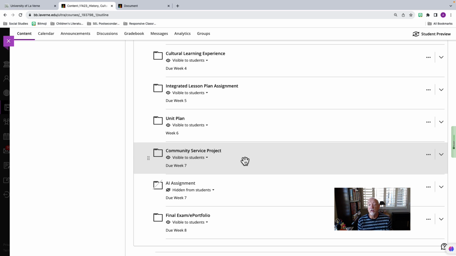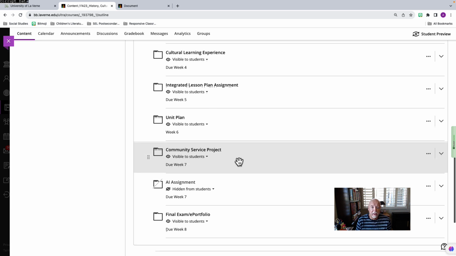Now, this is something you're going to volunteer to do, and you're probably saying, wow, I work all day, I have family at night, when am I going to get this done? It may be something you can do during your lunch hour in your school. It can be something maybe you can do on Saturday or Sunday. You need 20 hours. And you need to make sure that you have journaled those 20 hours and then write a reflection about it. That is your community service project. We'll share more about that as we go along. You can see all the information within this document here.